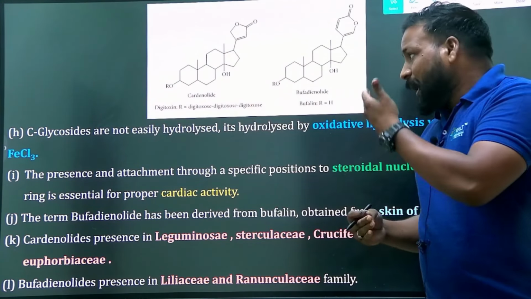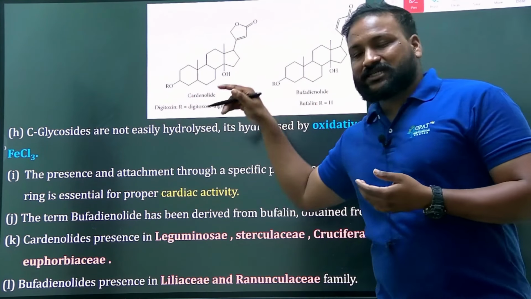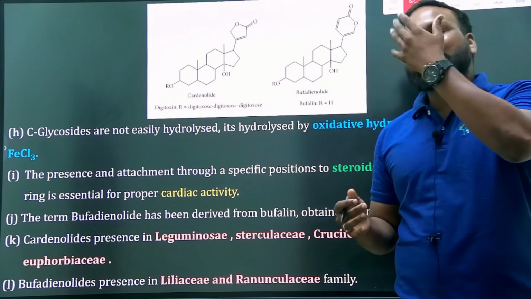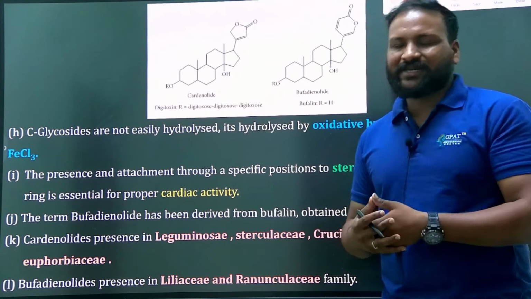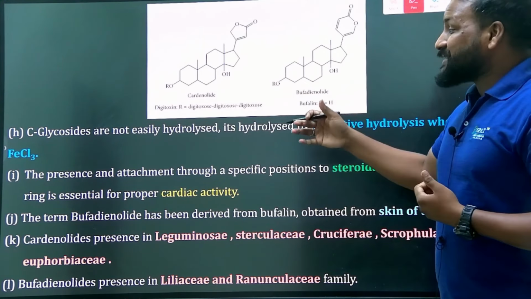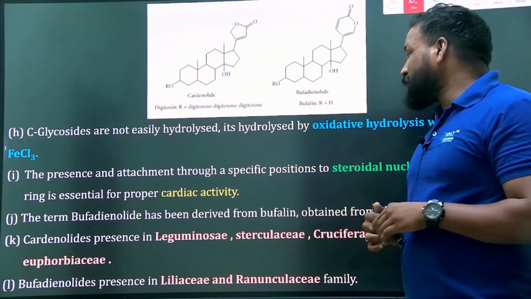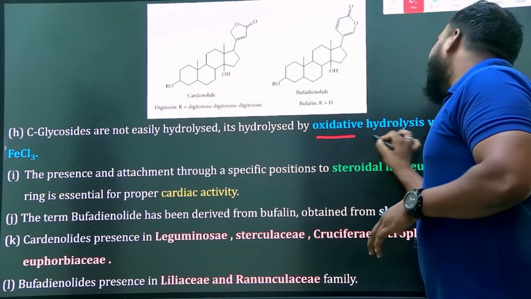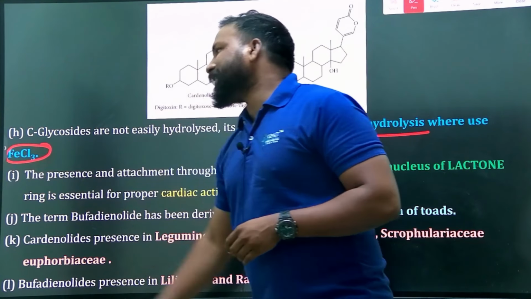But these glycosides, based on the glycoside linkage, we have classified them into C glycosides, O glycosides, S glycosides and N glycosides. C glycosides are not easily hydrolyzable, but they can be hydrolyzed with oxidative hydrolysis, in which we use FeCl3 to hydrolyze them properly.